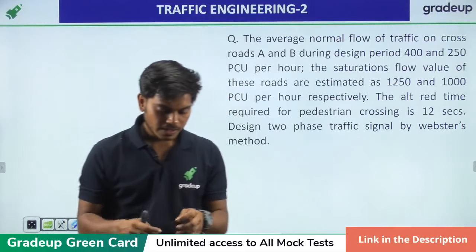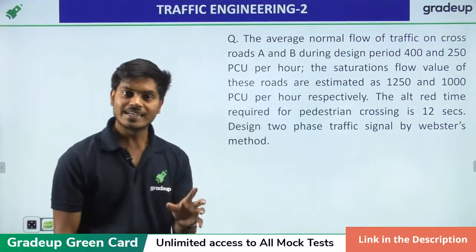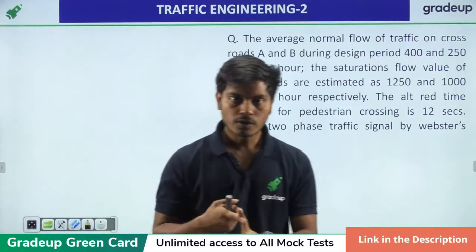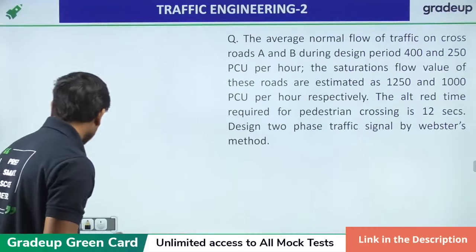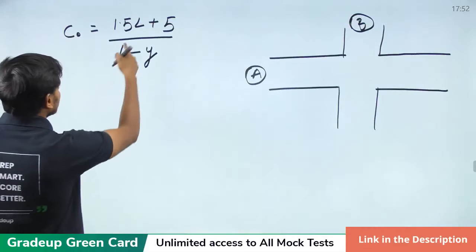Okay, so the number of lanes here is 2 and TSL we generally take as 2. So 2 into 2 is 4, plus all red time is 12, so 16. The value of L is 16 here. So we know the value of L.